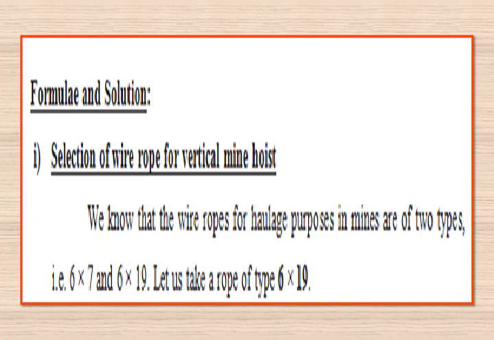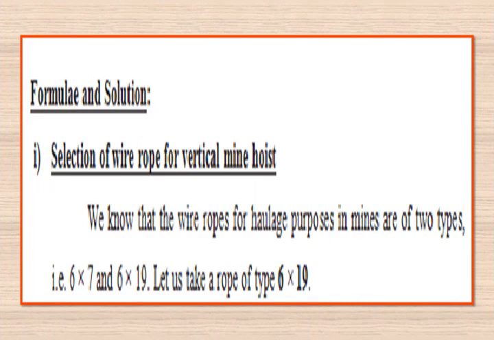Total number of wires is 6 into 7, and similarly in case of 6 into 19. So in that we'll consider 6 into 19 as the wire rope for the design of this vertical mine hoist.